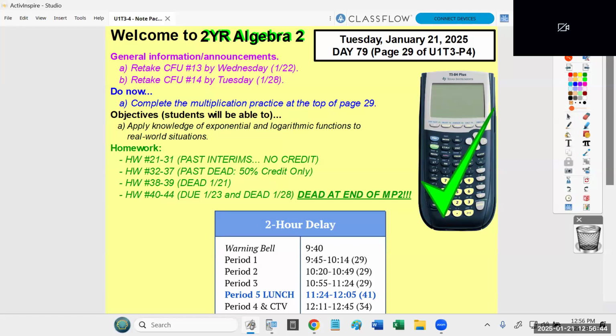All right, so I finished my general announcements. Just a couple other quick reminders. CFU 13, you can retake it today or tomorrow, but that's it. CFU 14 students just got back, so they can retake it until next week, Tuesday.